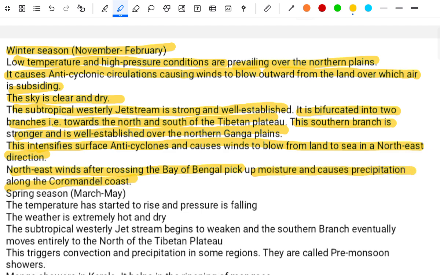The spring season, March to May. The temperature has started rising and pressure is falling. The weather is extremely hot and dry. The subtropical westerly jet stream brings weakening of the southern branch eventually. It moves entirely to the north of the Tibetan plateau. This triggers convection and precipitation in some regions. They are called the pre-monsoon showers.